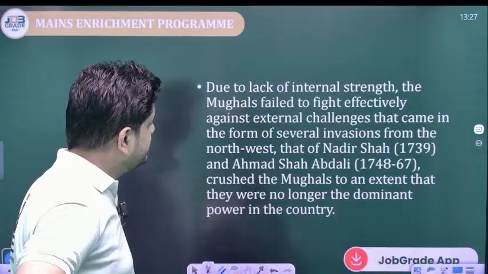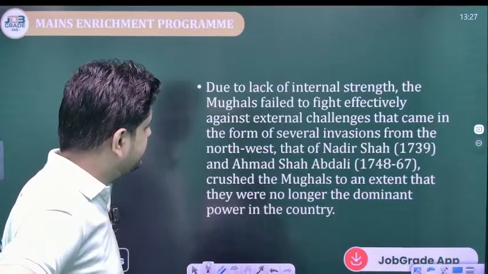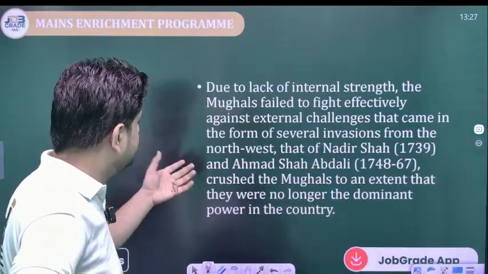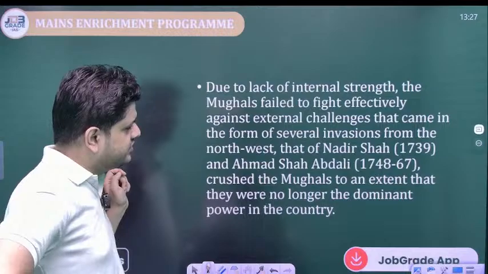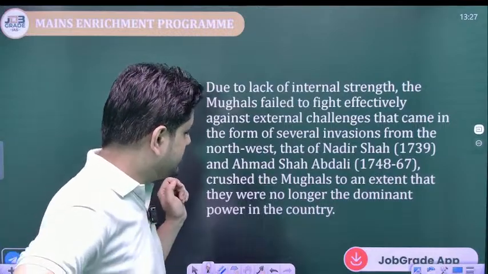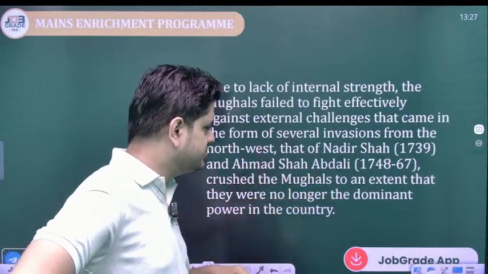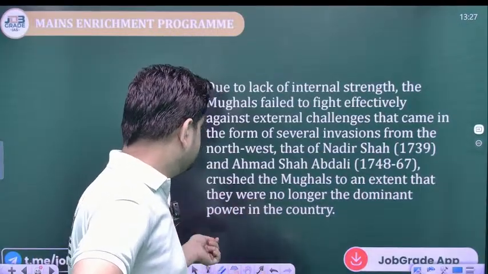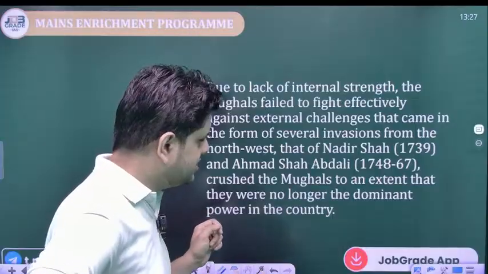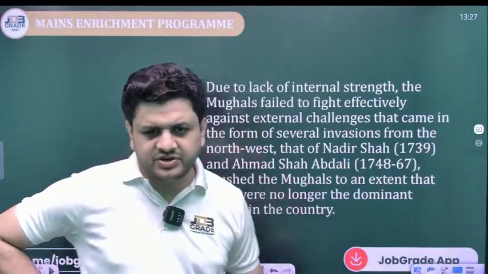Now, due to lack of internal strength, the Mughals failed to fight effectively against the external challenges that came in the form of several invasions from the northwest, that of Nadir Shah in 1739 and Ahmad Shah Abdali from 1748 to 1767, which crushed the Mughals to an extent that they were no longer the dominant power in the country. So what happened exactly in 1739?